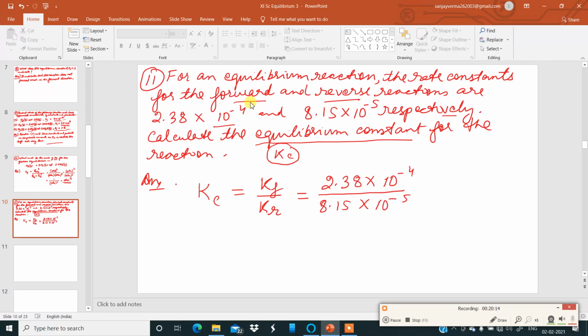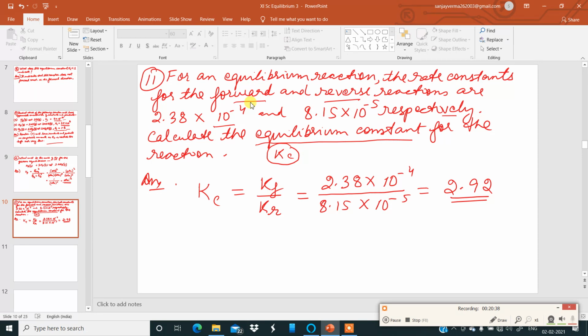On simplification, the 10 to the power of minus 4, if this goes up, becomes 10, and 2.38 divided by 8.15, if you do that, ultimately your answer will come to 2.92.